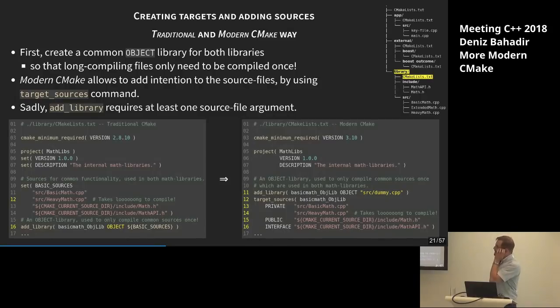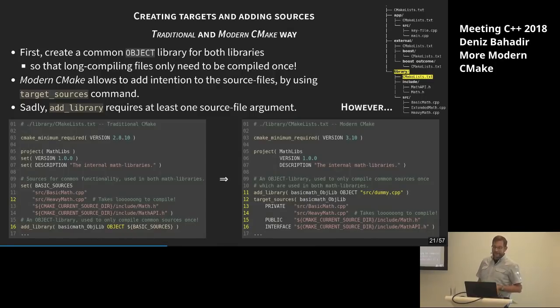Oh, wait a second. We have some dummy variable there. Why is that? Oh yeah, some dummy source, because the add_library command requires at least one source file, even if we now have the target_sources command. That's inconvenient. That's not what we want, especially if I'm using a dummy here. I need to have the dummy in the file system too, or CMake will complain that it cannot find it, or I have to just move one of the sources up. That's not nice, so can't we do better?